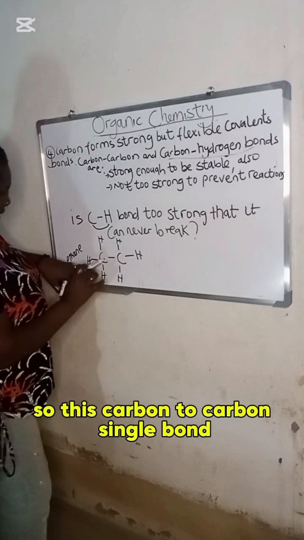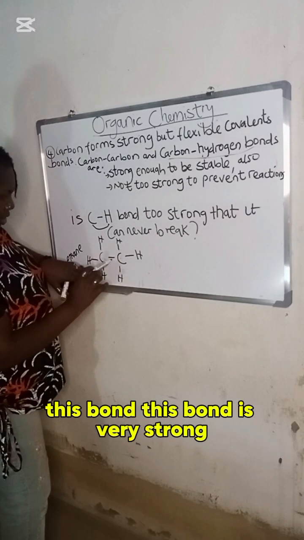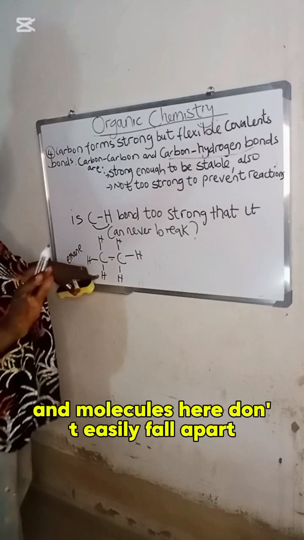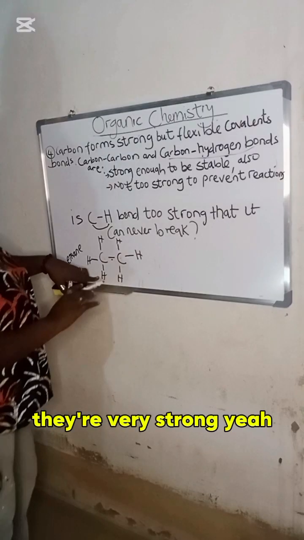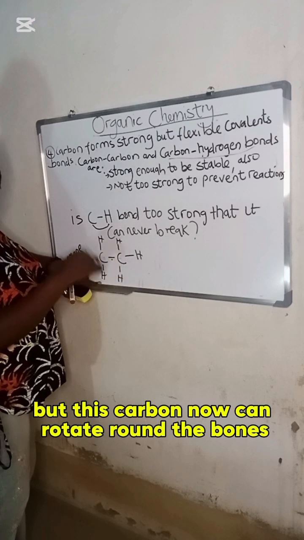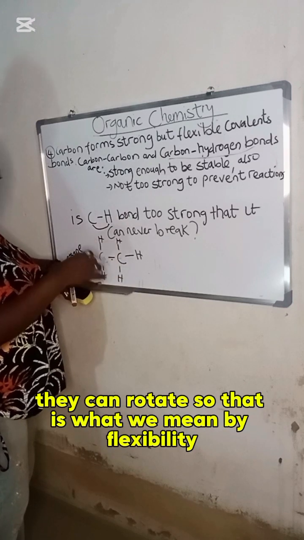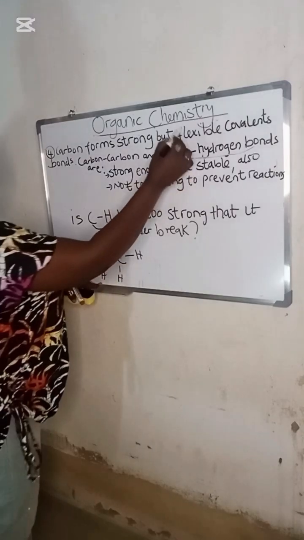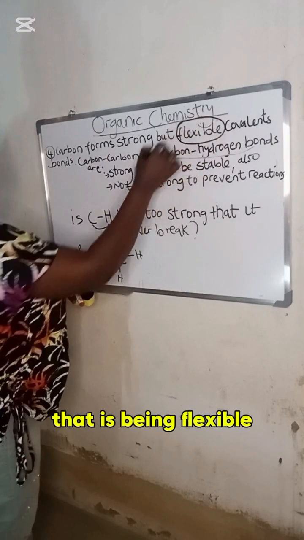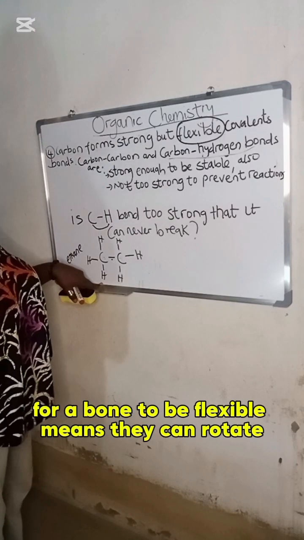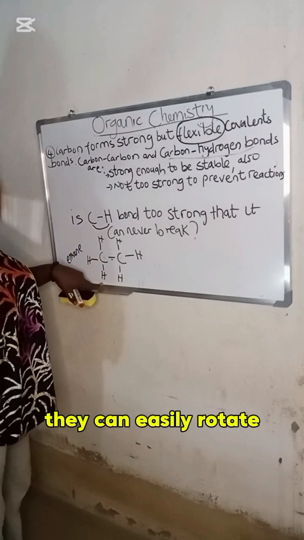So this carbon to carbon single bond, this bond is very strong, and molecules here don't easily fall apart. They're very strong. Yeah, but this carbon now can rotate around the bonds. They can rotate. So that is what we mean by flexibility. That is being flexible. For a bond to be flexible means they can easily rotate.